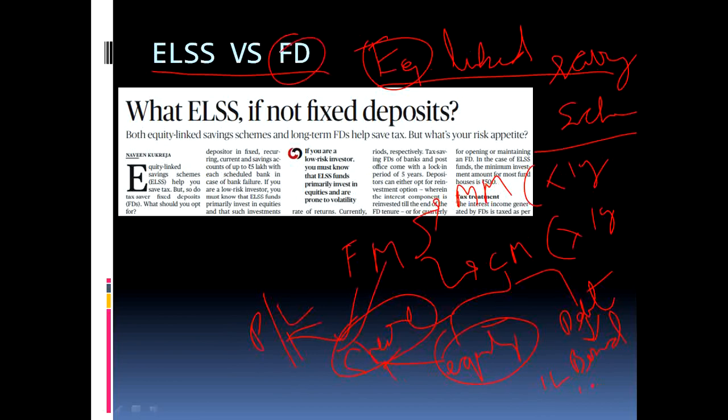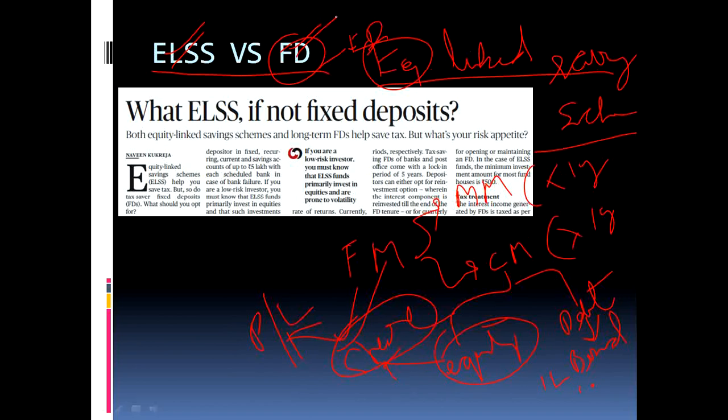FD, you know what it is? It is a fixed deposit. Here in the newspaper, the writer has covered the difference between ELSS, Equity Linked Savings Scheme, and fixed deposit. So what is the difference? Let me explain in brief. Both are saving schemes. But in ELSS the risk is very high, and in the fixed deposit scheme, there is insurance cover also.